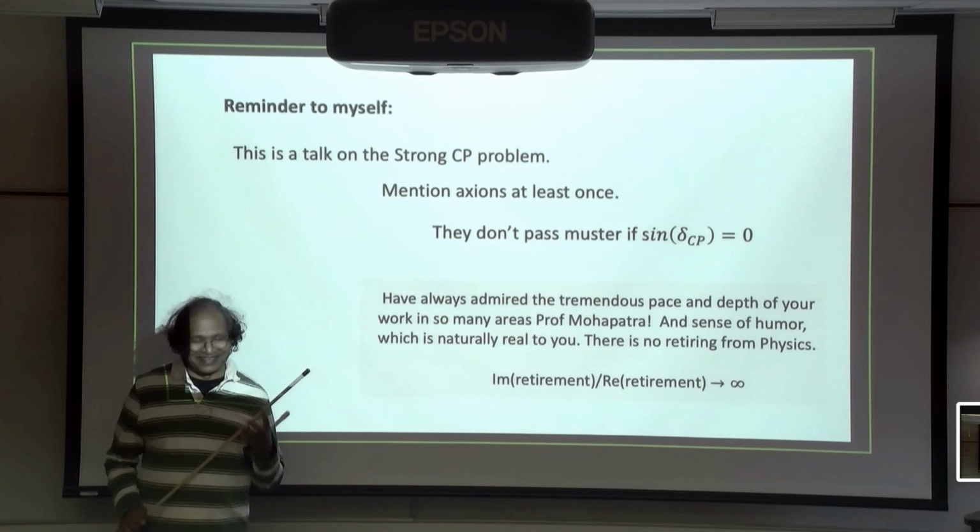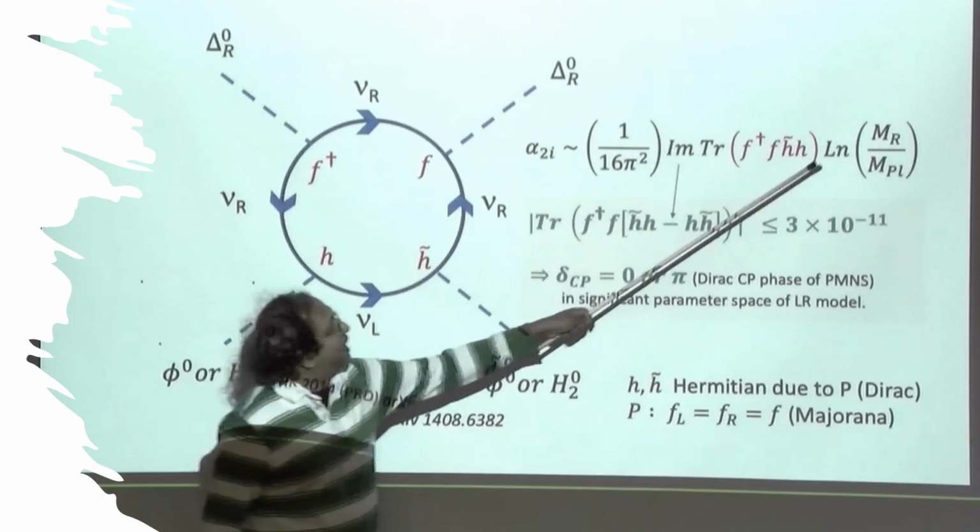So in closing, I always admired Dr. Mohapatra for his sense of humor. Once, when I was worried about adding 210 and 126 Higgses in SO(10) because they are so big compared to the left-right symmetric model, he said just take the logarithm, don't worry about them. So his sense of humor and his depth of understanding has always been tremendous. Thank you all.